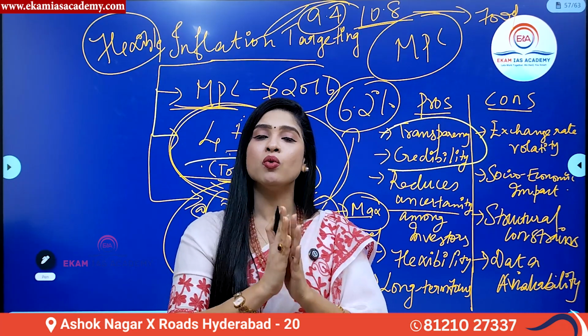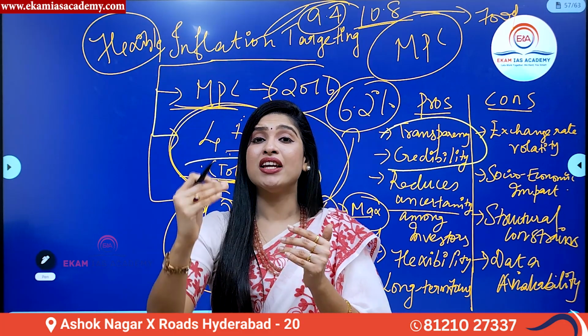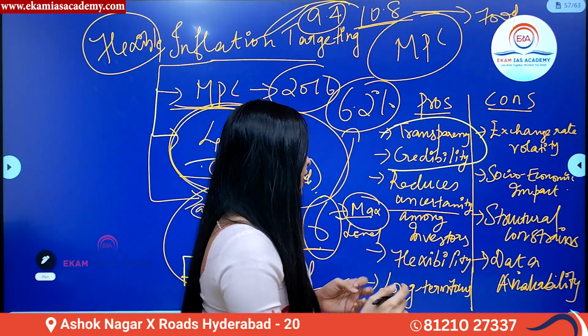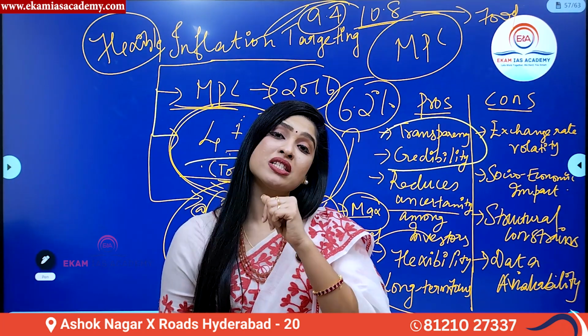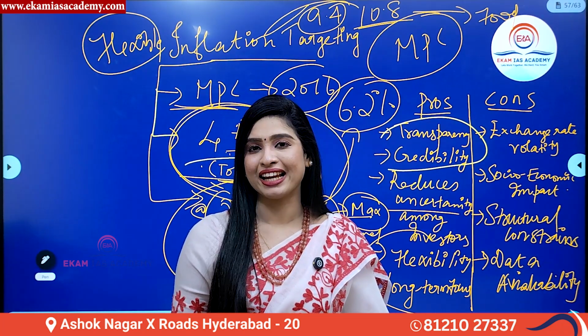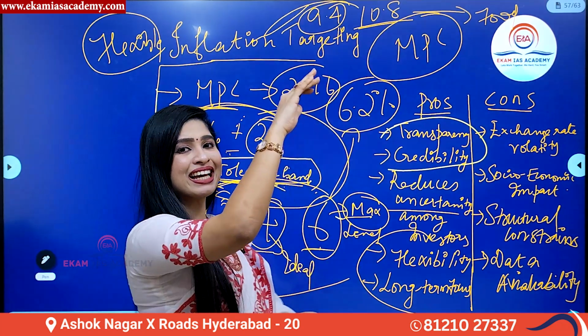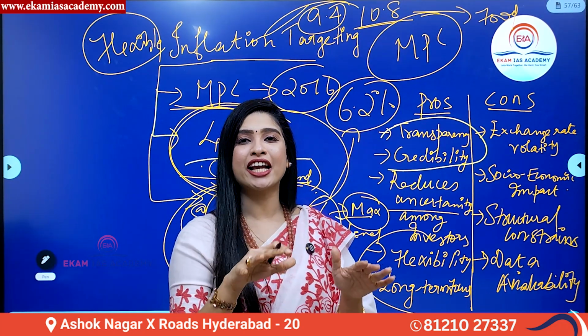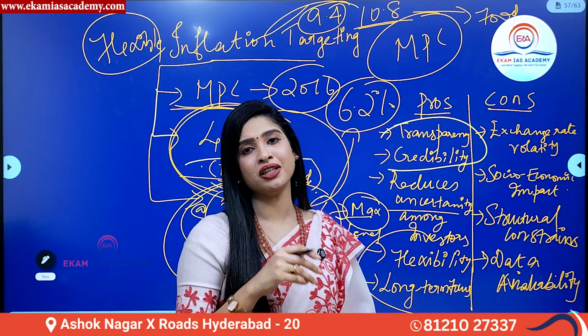They're able to understand the rate of inflation, to what extent it can increase and when it can come down. Similarly, there is a huge long-term focus and flexibility, because within the 2, 4, 6 range we can increase and decrease inflation based on economic conditions. All these are the advantages of inflation targeting.